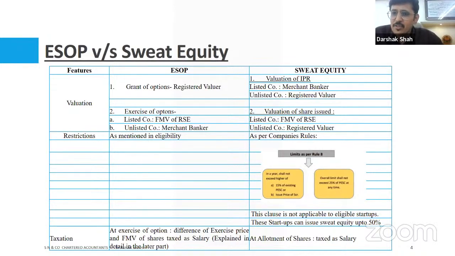There are some limitations in issuing SWET. You can issue shares to the extent of 15% of the capital, and the issue price should be less than 5 crore. The overall limit is 25% of the capital, so we can't go beyond that. That's the restriction. Again, there is some exemption available for startups. Startups enjoy this benefit because, as the name itself says, they have the liberty to grow the Indian economy.